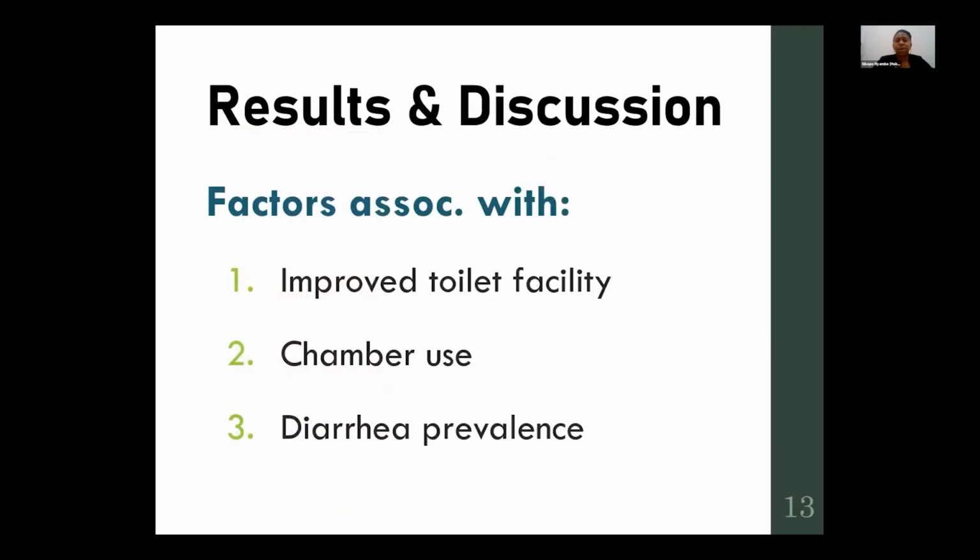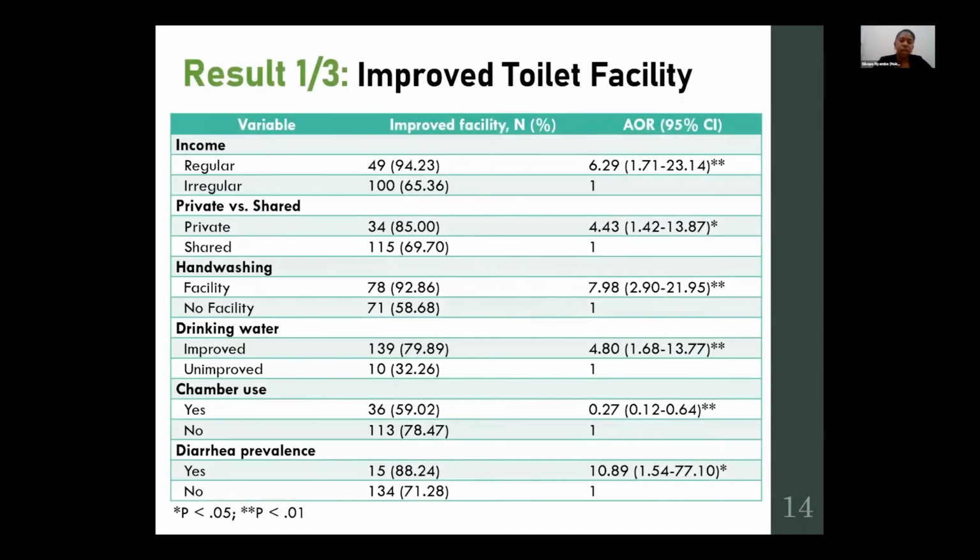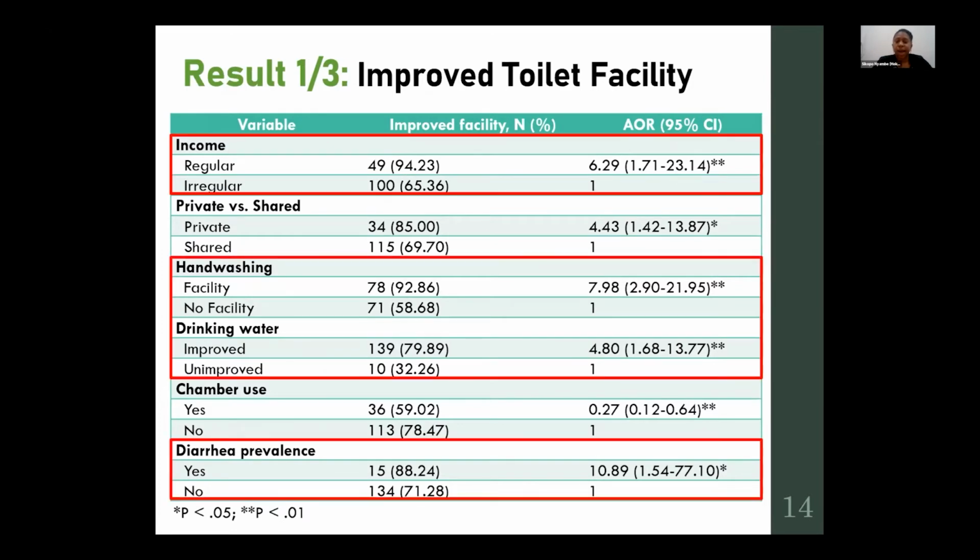So I'll quickly go through my results and discussion. So in relation to the factors associated with having an improved toilet facility, I will focus on issues of income, issues of wash, and diarrhea prevalence.